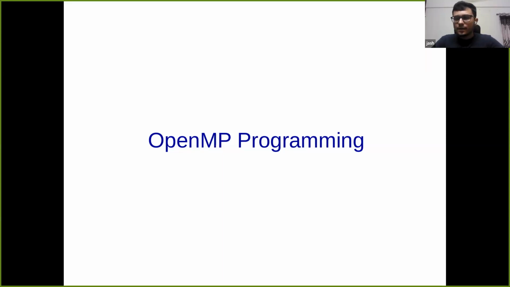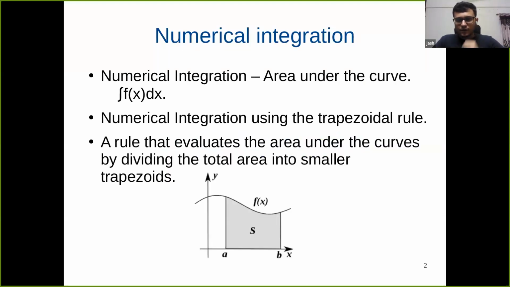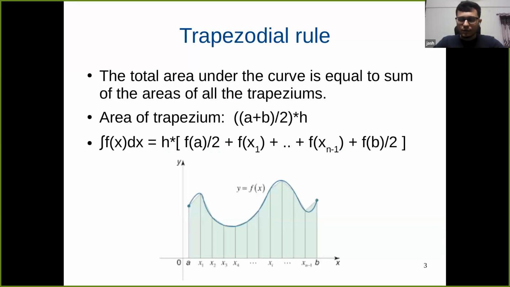In the previous session, we saw what a data race is, why it happens, and what a critical section is. We then saw multiple examples related to the critical section and data race, and tried to remove the data race by placing the critical section in those examples. Towards the end, we saw how to do numerical integration using the trapezoidal rule.